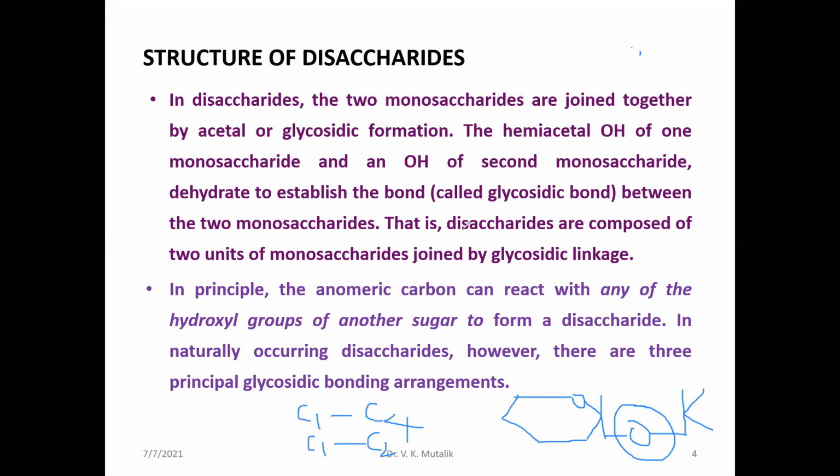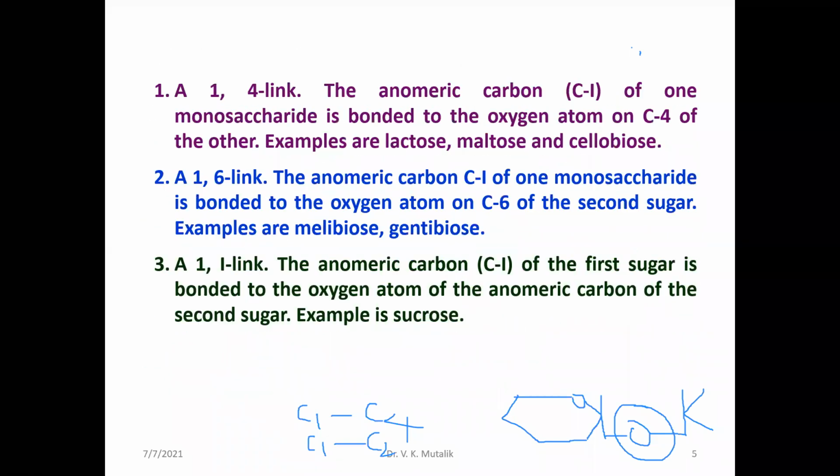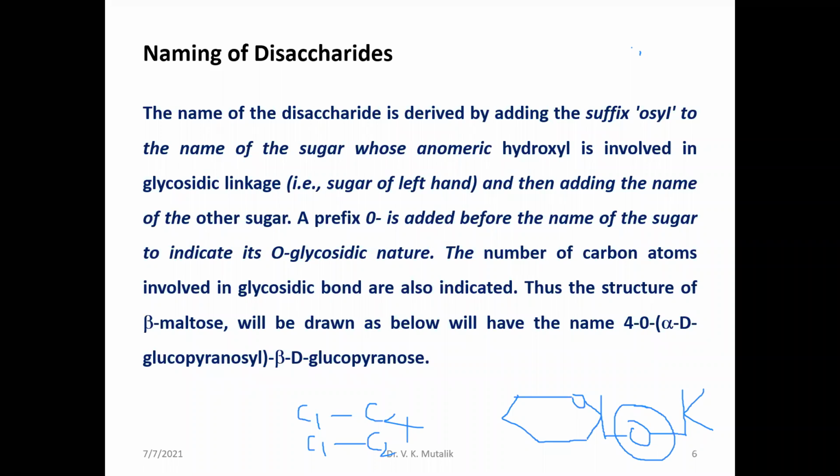The two monosaccharide units are joined by a glycosidic linkage, an oxygen linkage between them. Generally, we find a 1,4-glycosidic linkage or 1,6, depending upon the type of monosaccharide units present in the disaccharide. Naming is also very, very important.